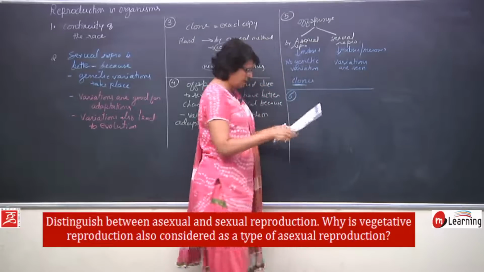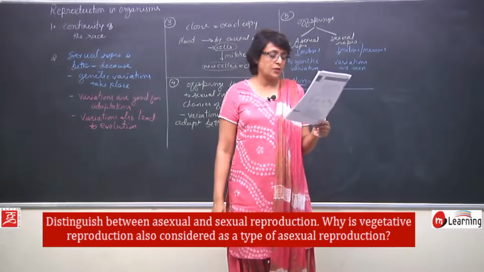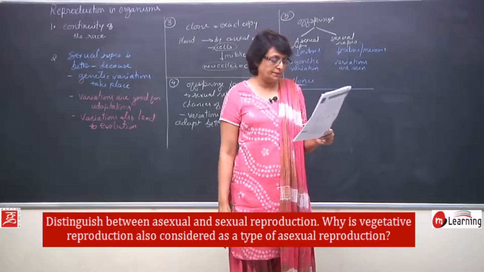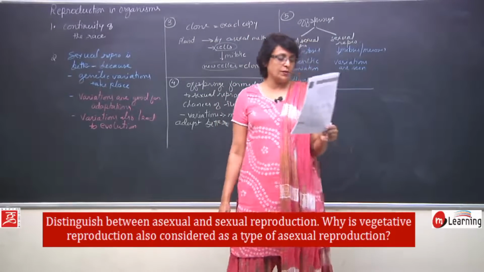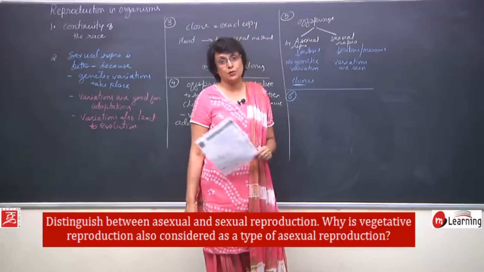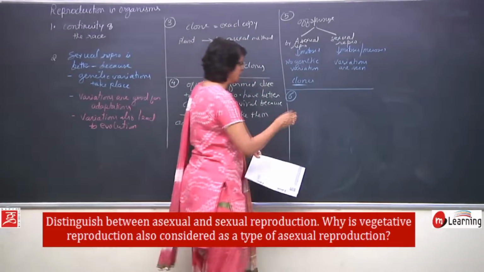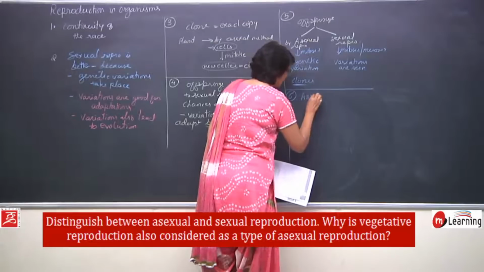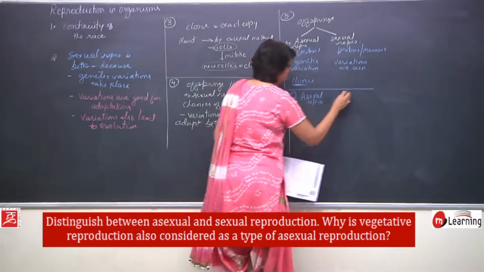Question number 6. Distinguish between asexual and sexual reproduction. Why is vegetative reproduction also considered as a type of asexual reproduction? So here we have to distinguish between the two, asexual reproduction and